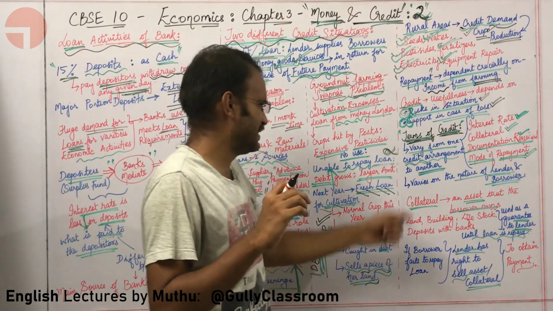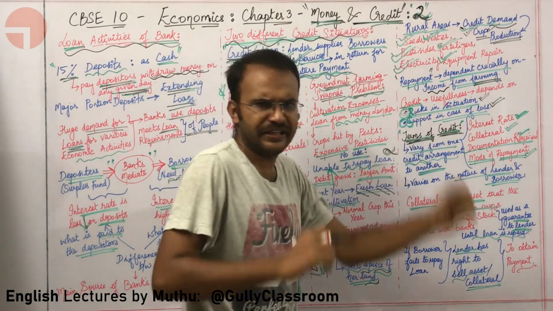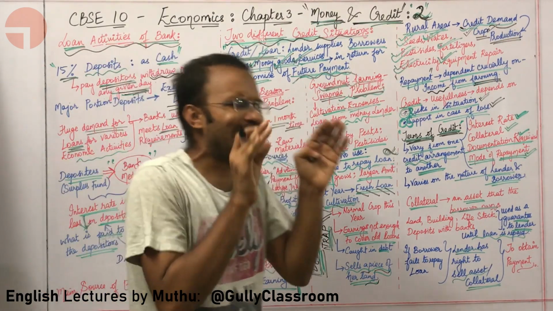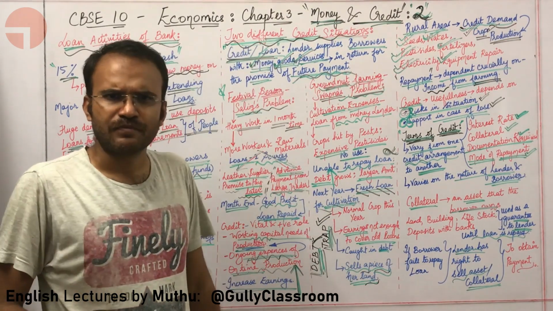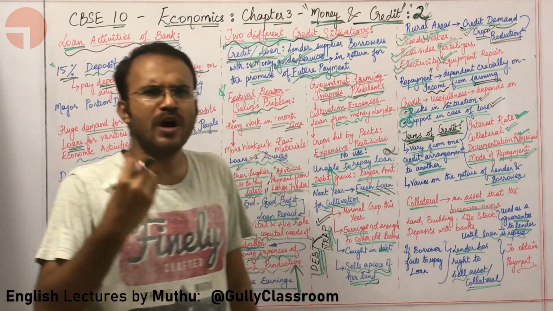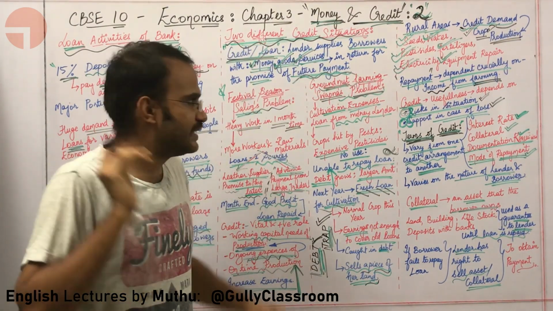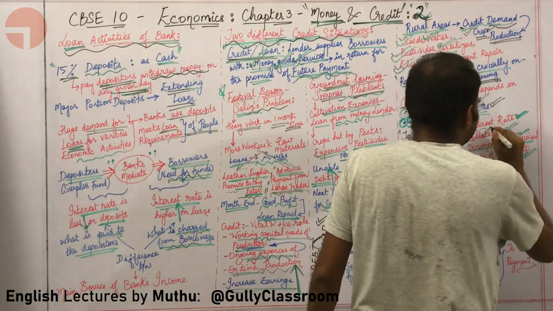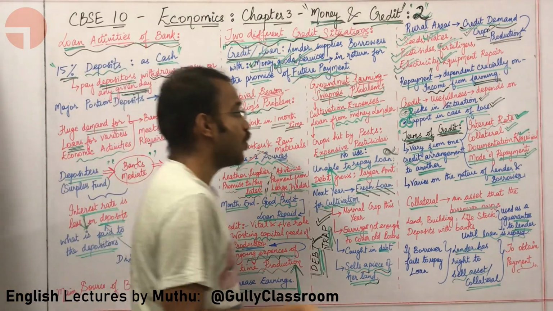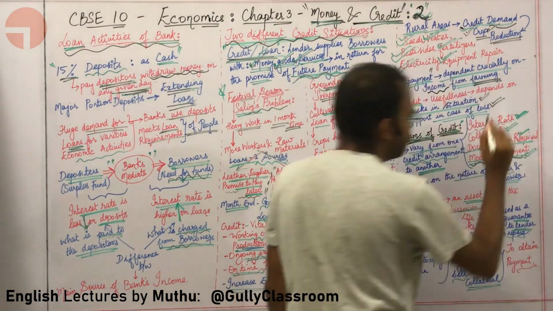So what is the meaning of terms of credit? Terms of credit means the parameters on which credit is given from the lender to the borrower. What are the parameters which decide the interest rate that the borrower is going to give the lender? What kind of mode of repayment?